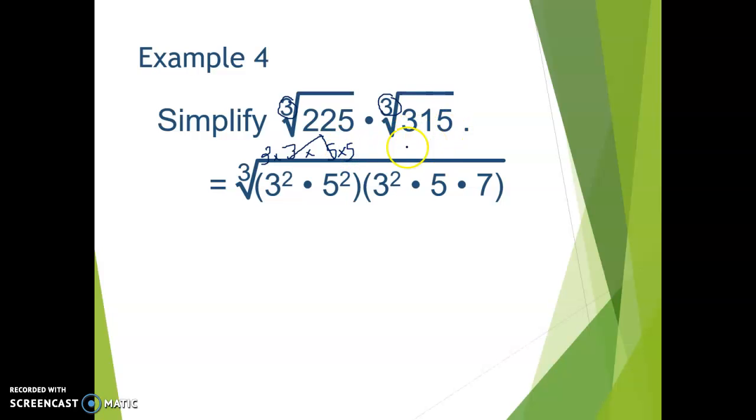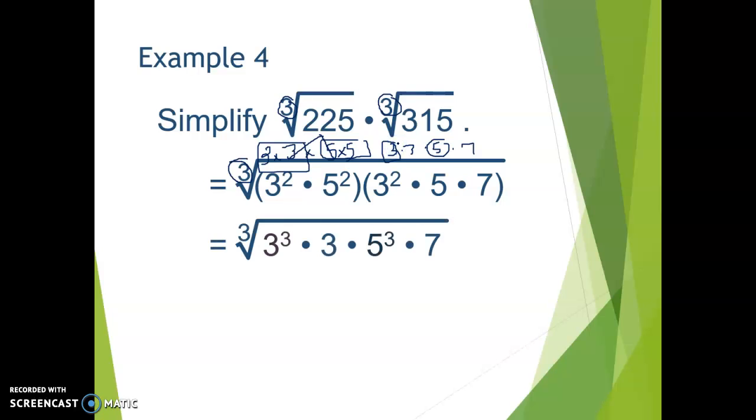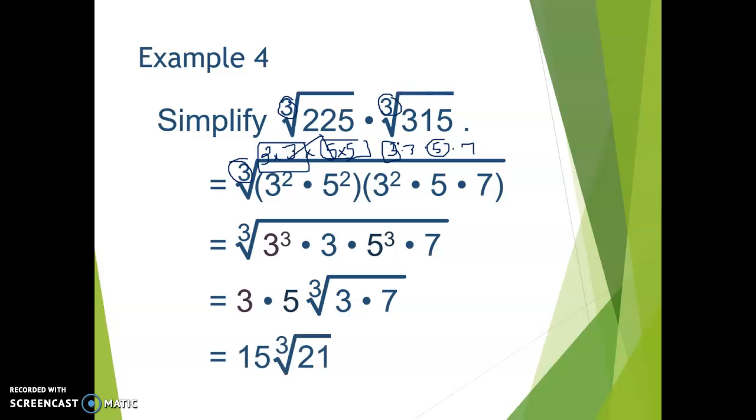And the prime factorization of 315 is 3 times 3 times 5 times 7, or 3 squared times 5 times 7. Now, we are looking at the cubed root, so this time we're looking for groups of 3 to come out. If you look at it, I do have 3 5s, so a 5 will come out. I have 3 3s, here's my group of 3, so those will come out, and what will be left underneath is a 3 and a 7. So the 3 times 5 comes out, and the 3 times 7 stays underneath, and we're left with 15 cubed root of 21.